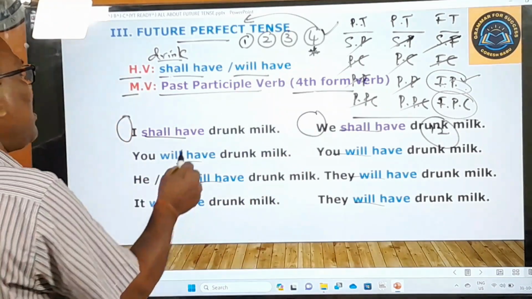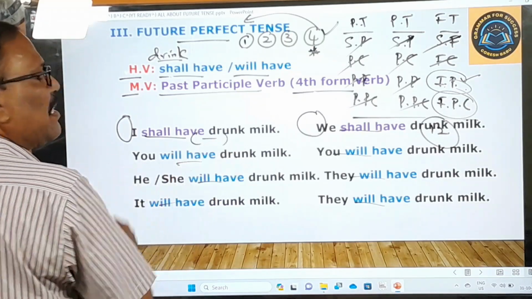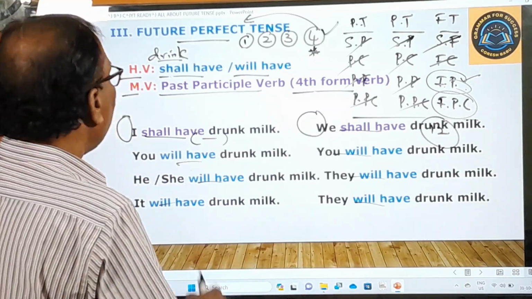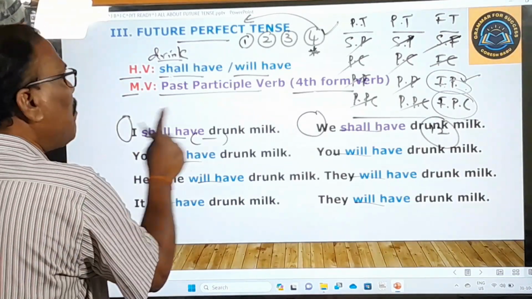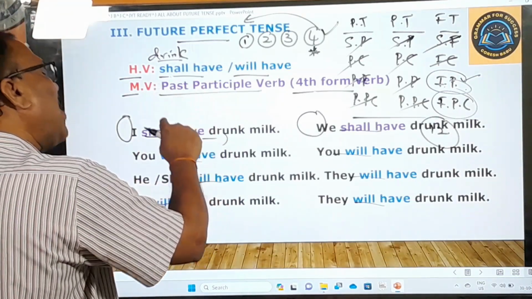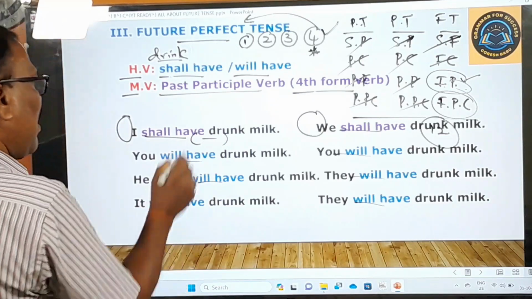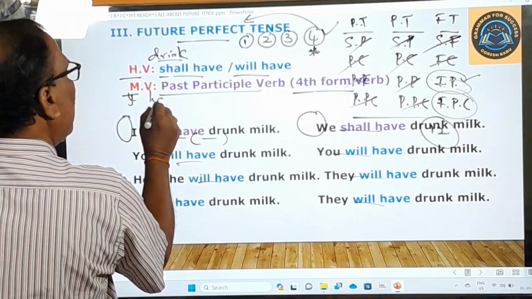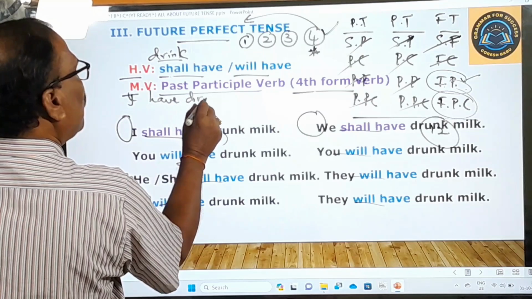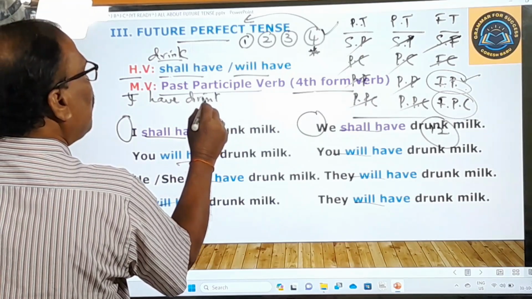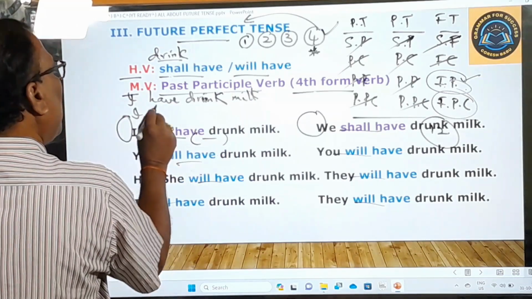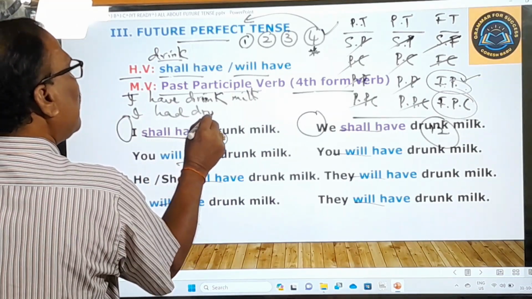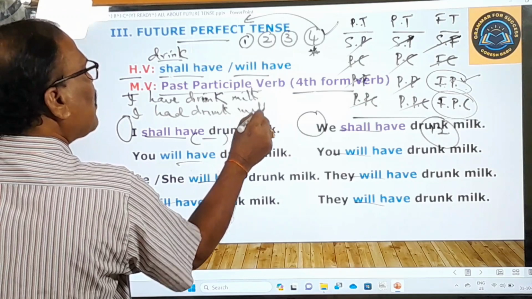Now, what is the meaning of this future perfect tense? Let us see that here. I shall have drunk milk. What do you understand from that? Nenu palu tragi untanu. You know very well, earlier we have learned present perfect. I have drunk milk. This is present perfect tense. I had drunk milk. This is past perfect tense.